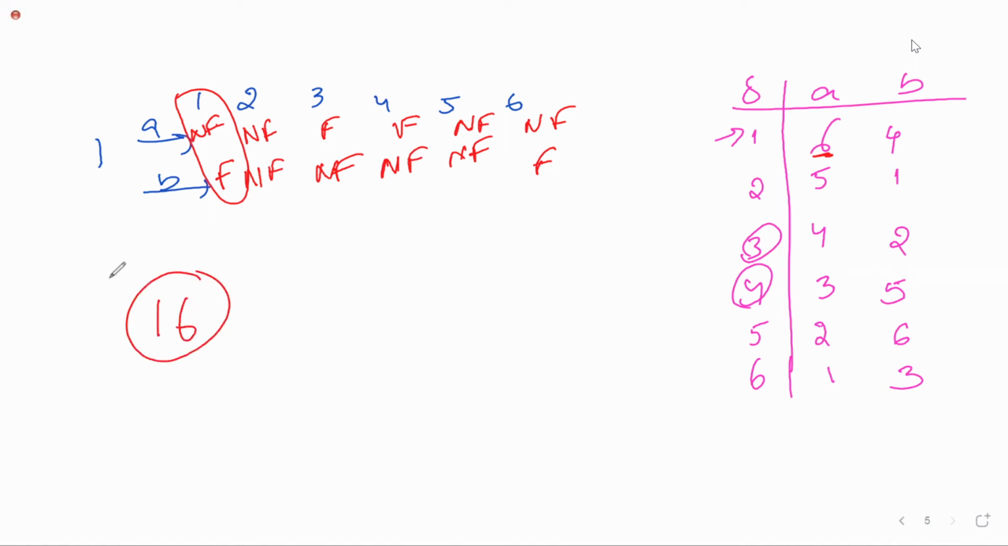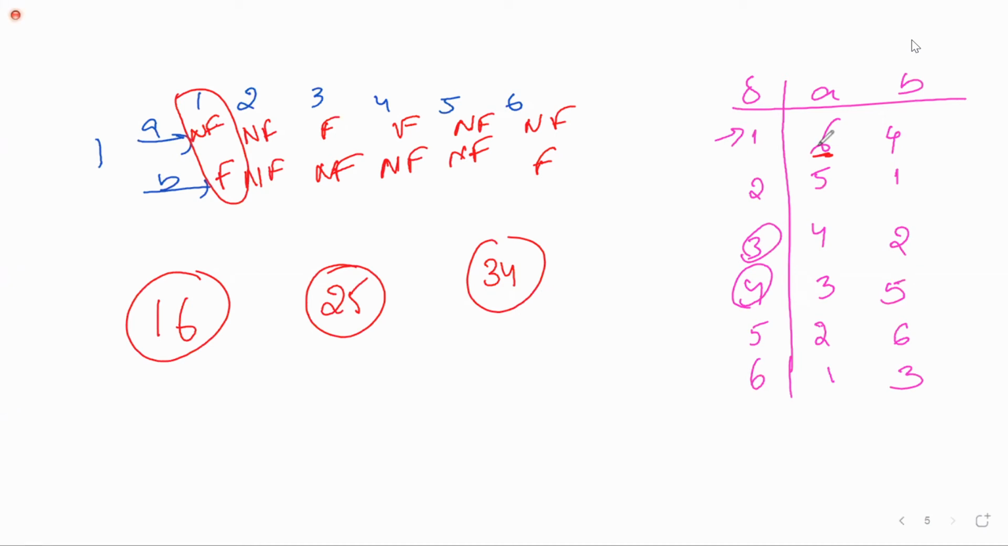Next, non-final, non-final. Anywhere else? 2 and 5. Next, 3 and 4. I think we have covered everything. 1, 6, 2, 5, 3, 4. Right? This we got as the minimal DFA. Earlier there were 6 states. Now we are having only 3 states. From 6 states, we have minimized to 3 states.